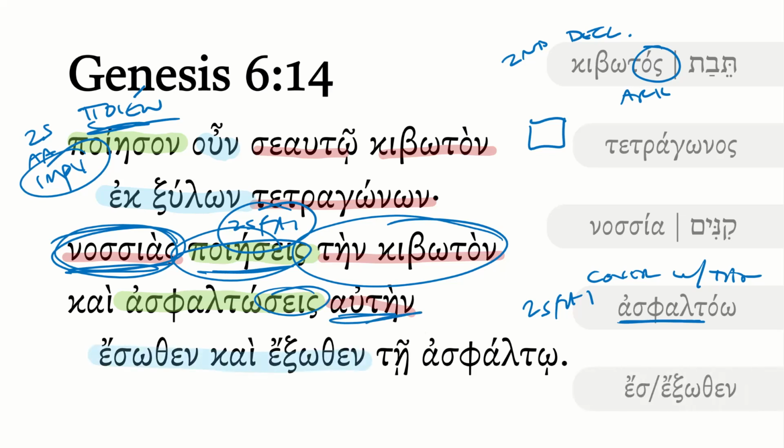So these two words are a nice common pair. So esothen means inside, and exothen means outside, as you probably could guess. So inside and outside in asphalto. This is the noun form of this verb. So with this tar or this bitumen or something like that.